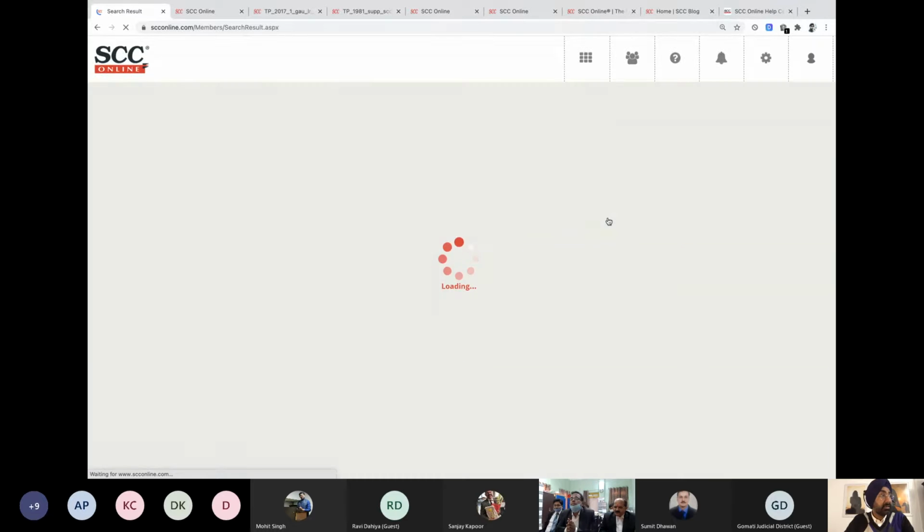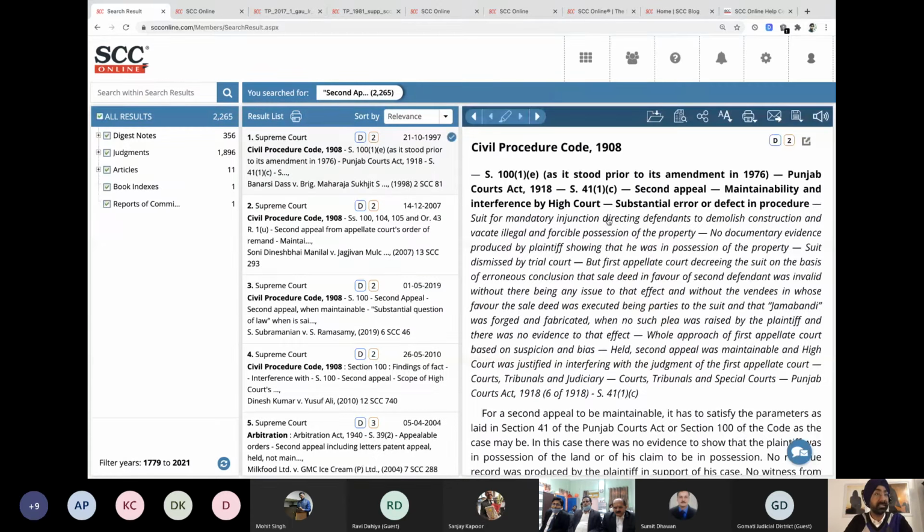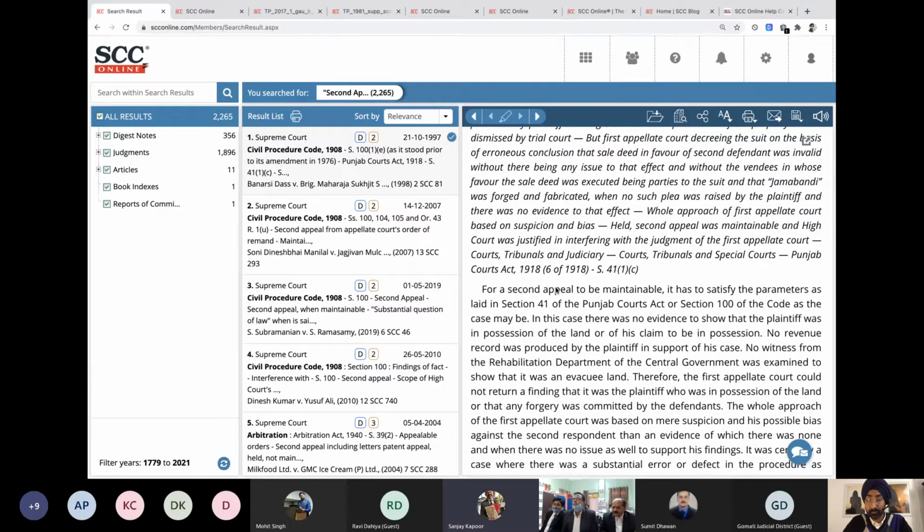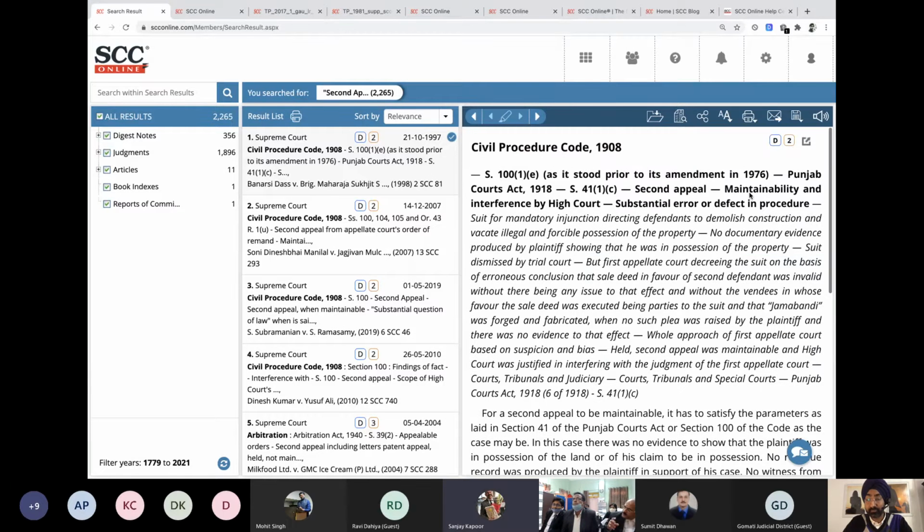Queries, you can ask questions, but the only difference is that the questions are not to be written in full sentences. You just write the words that you have in your queries and it should give you the results. Let me have a look at this. Chetan ji, in this case, it's showing second appeal maintainability. We had requested maintainable, so maybe we are missing out on a few where maintainability is mentioned. In the first paragraph itself, it says second appeal maintainability.